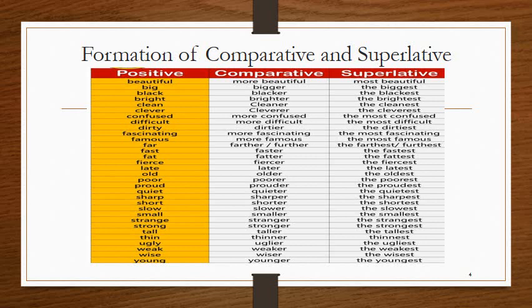So we have a list of these comparative and superlative degrees. You can pause the video and have a look at the list. This will give you an idea how we form the comparative and superlative degrees of adjectives.